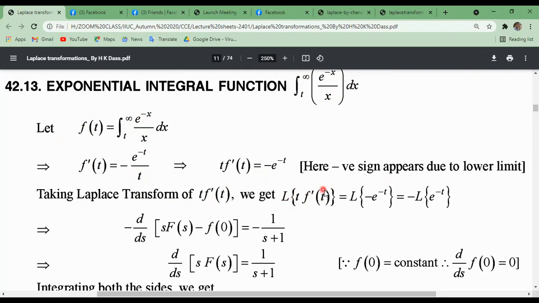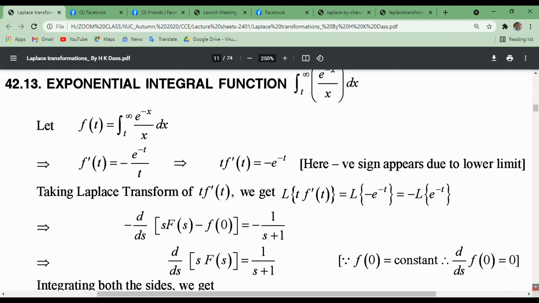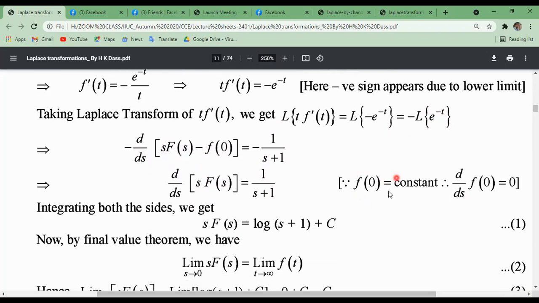This is the first derivative, t into the first derivative of f of t. We must know this result: minus d/ds of capital F of s. So s into F of s minus f of 0 equals the Laplace transformation of minus e to the power minus t, which was minus 1 by s plus 1 from our previous lecture, e to the power at, a minus 1. So d/ds of s F of s equals 1 by s plus 1. Now since f of 0 is a constant, the differentiation of a constant will be 0.